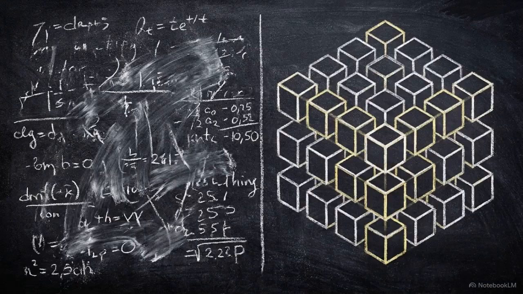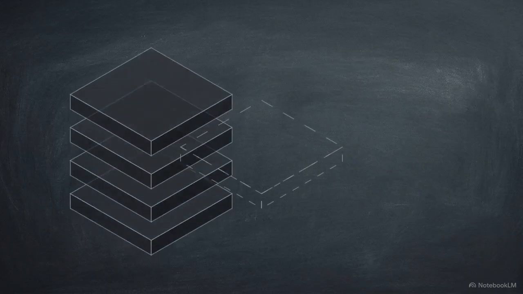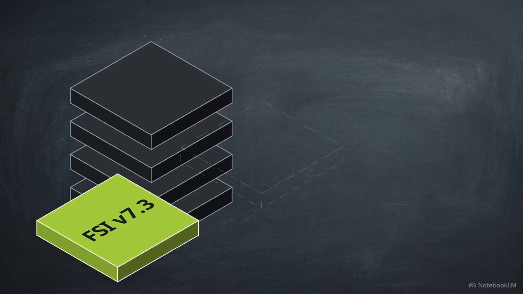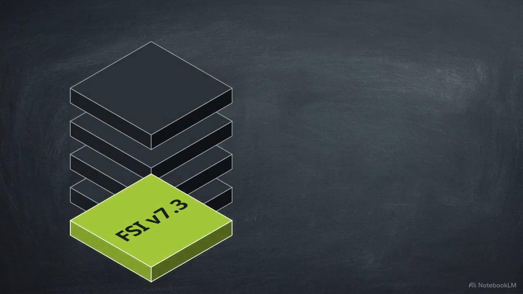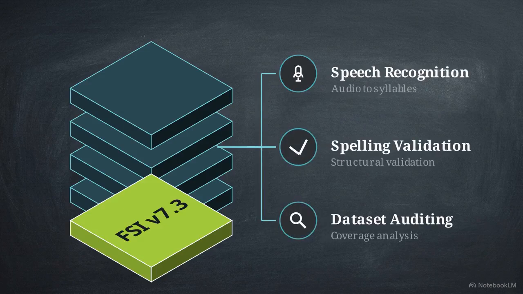True AGI requires the capability to infer hidden generative rules from noisy evidence. It must move beyond merely retrieving humanity's pre-existing formalizations. AI frontier laboratories must move beyond relying solely on unstructured data for non-Western languages. They must explicitly integrate version-maintained full syllable inventories directly into the model training stack. Integrating these foundations provides cascading benefits, improving speech recognition, spelling validation, and dataset auditing across hundreds of languages.